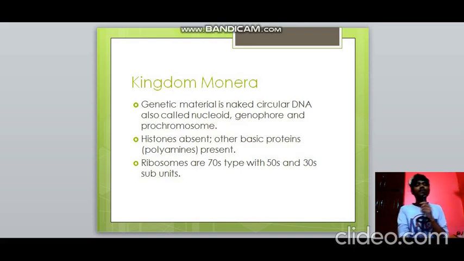So, in kingdom Monera, the genetic material is naked circular DNA. It's also called nucleoid, genophore, and prochromosome. Histones are absent, but other basic proteins like polyamines are present. And the ribosomes which are present here are 70S type. And we know very well that for 70S type, the subunits are 50S and 30S.